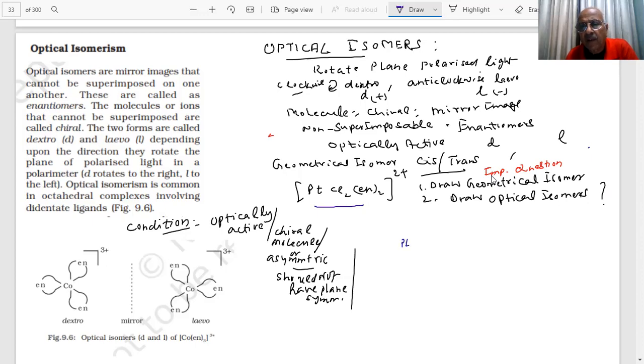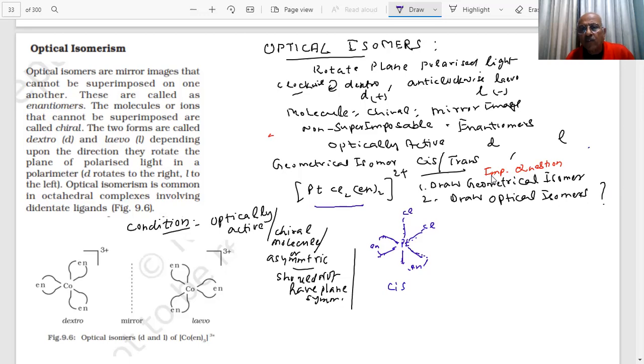This is my platinum. How did I draw? With lines. Same way for the exam, easy. If I take cis, then this is Cl, this is Cl, and then this becomes en and this becomes en. This is the cis isomer.